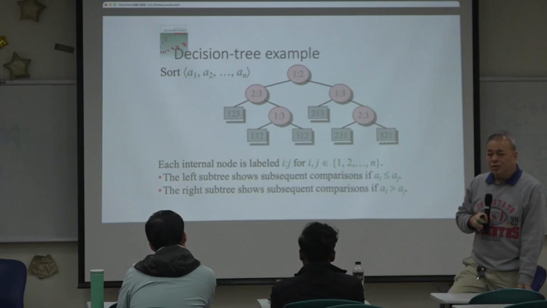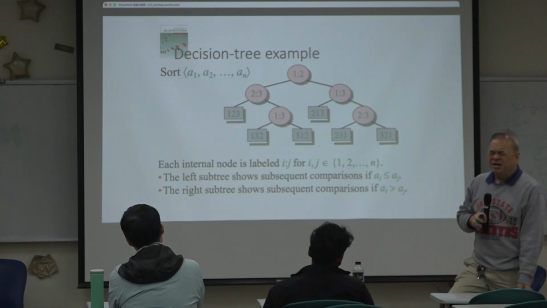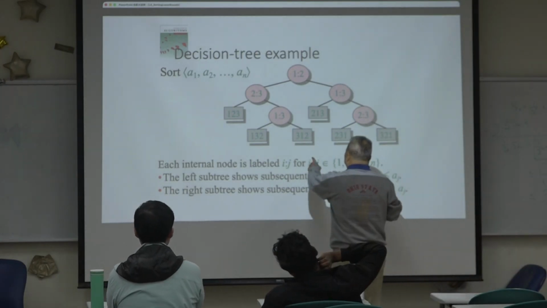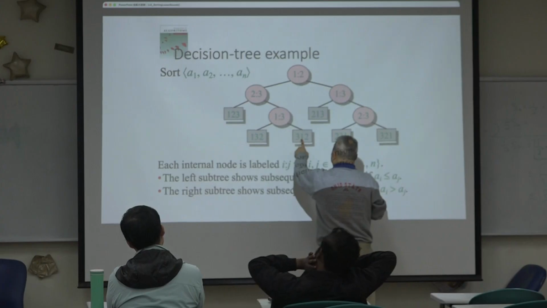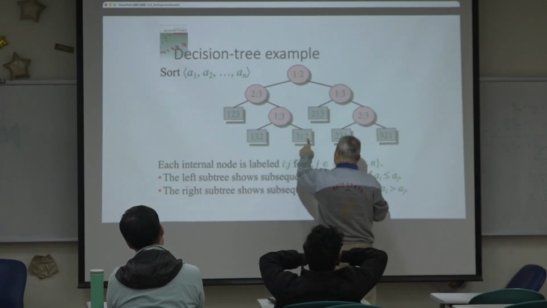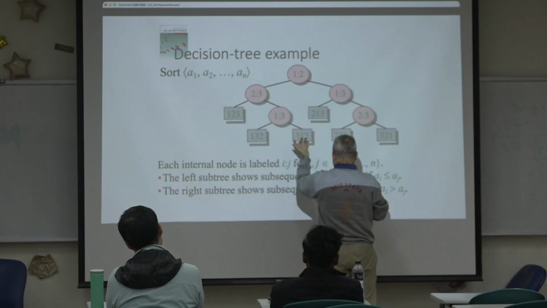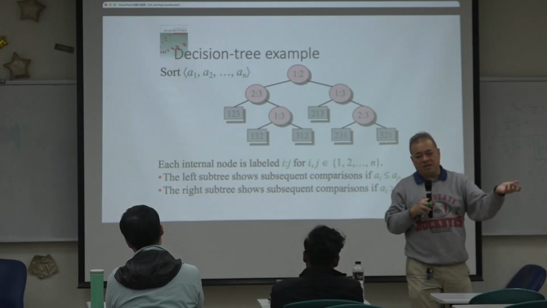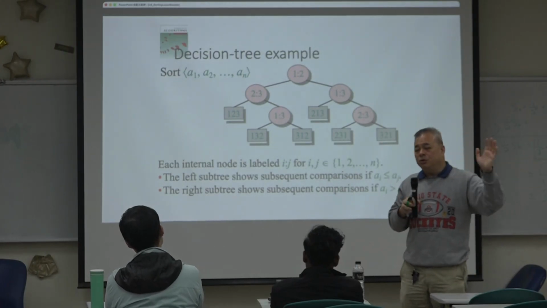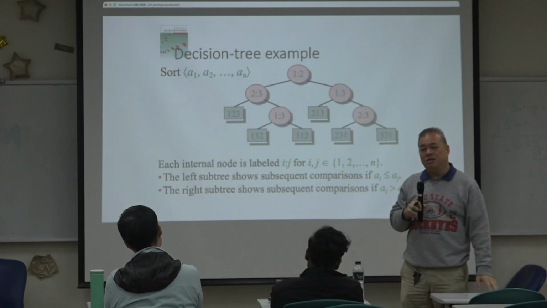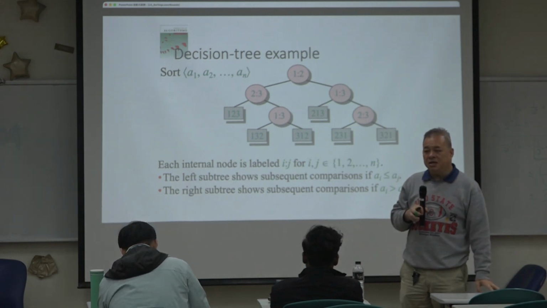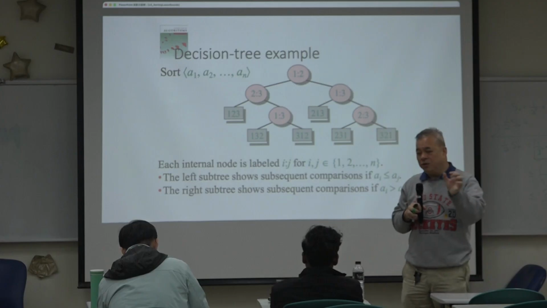Once you know their relationship, for example, if you know 3 is the smallest one, it goes first, and index 2 is the largest one, then you just do one linear pass and your sorting is done. So the first thing is to figure out the order of these numbers.